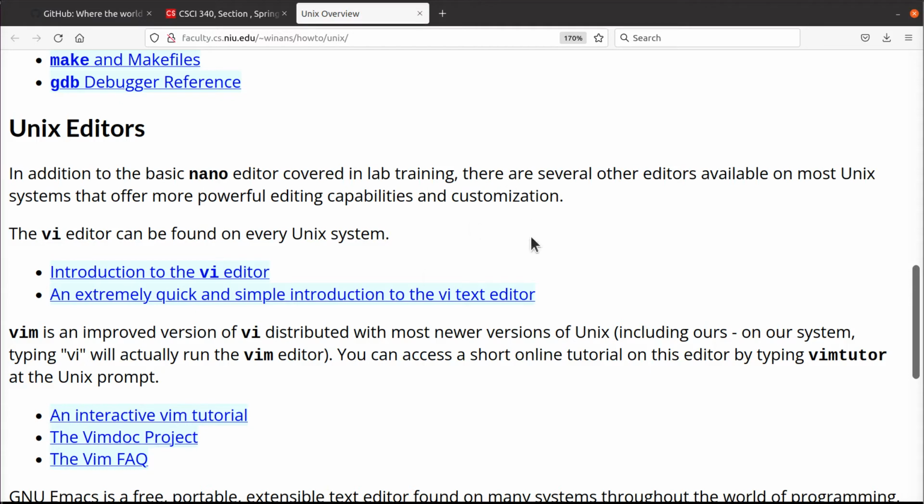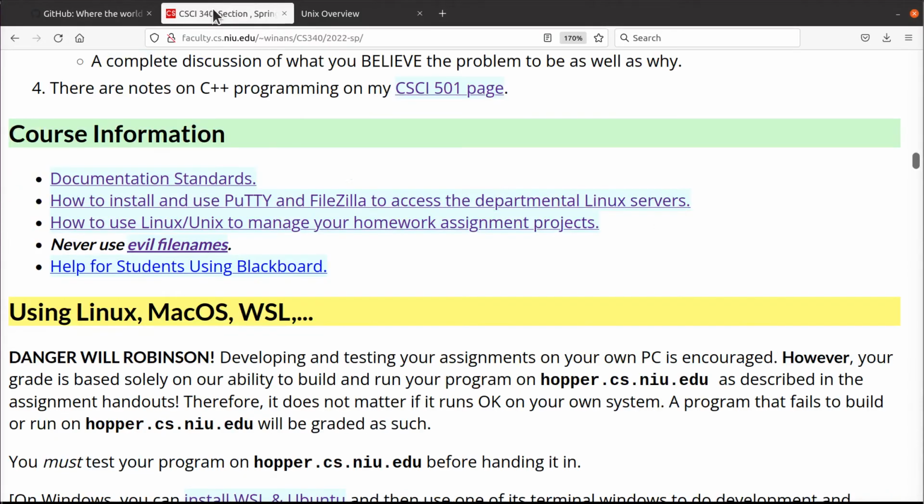Okay, I grew up on Vim. I know how to use Vim. That's what I use. There's even a little tutor app that you can run. You're going to want to use an editor on Hopper and Turing that you can run inside your PuTTY window, and not just editors that run on Windows or on your desktop, okay? Trust me, learn how to use Vim.